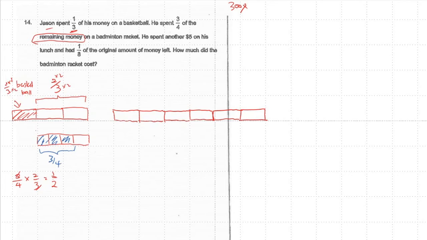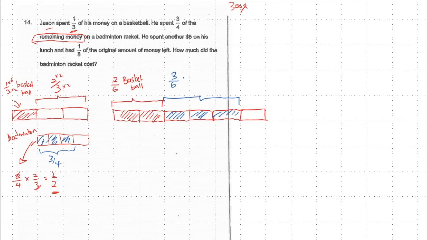When 6 unit, here is what? Initially 1/3 is basketball. So here 1 times 2 is actually 2 unit, here is basketball. 2/6 is basketball. Okay? And then here is half. Badminton is actually half. Half is what? Because total is 6 unit, half I will have 3 unit, right? So here is badminton. 1, 2, 3. 3/6 is actually half, badminton. Okay. Now I have converted this into this.